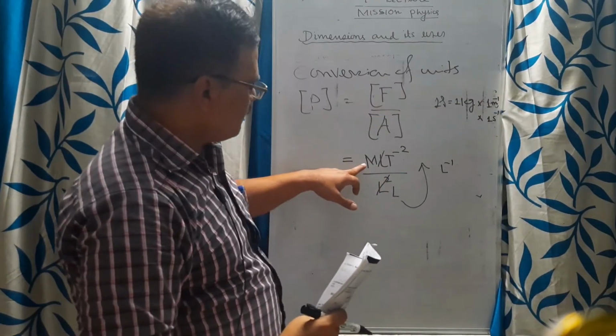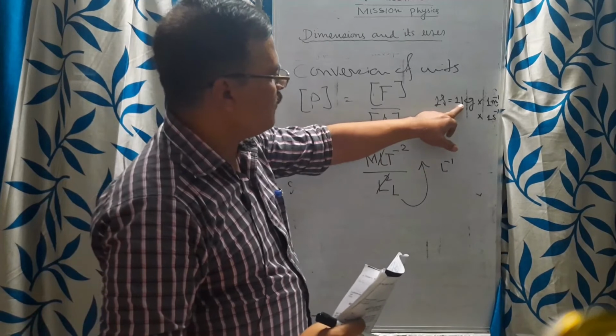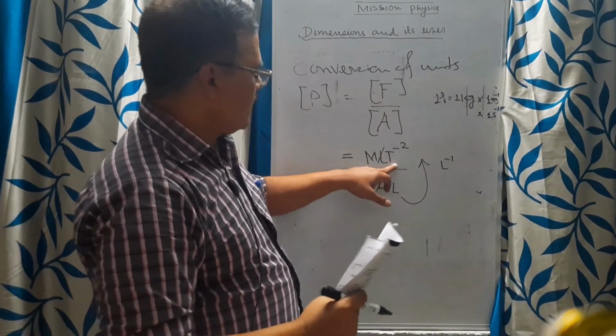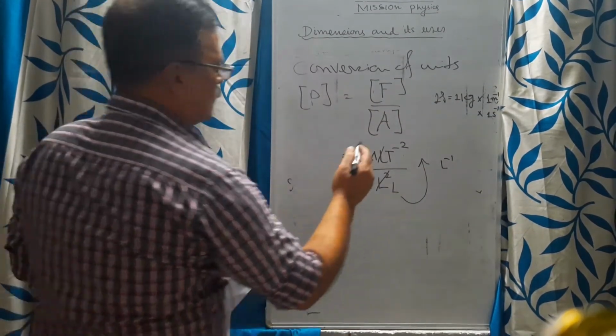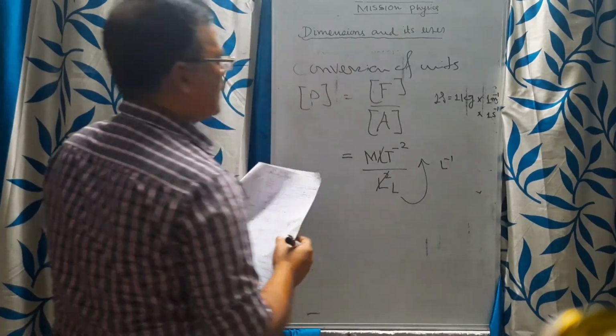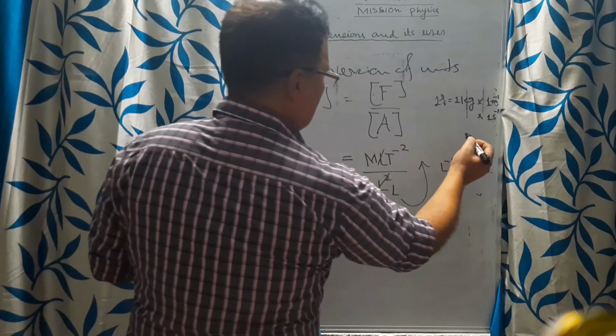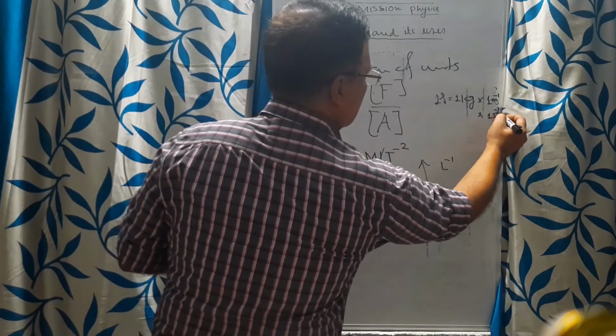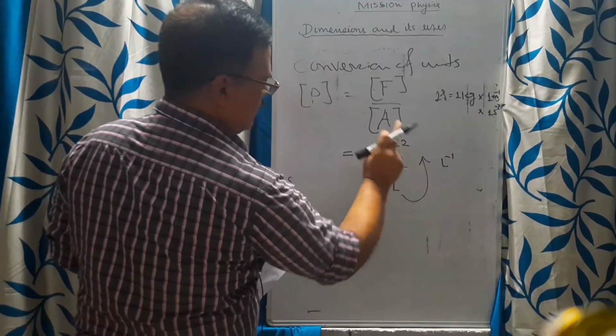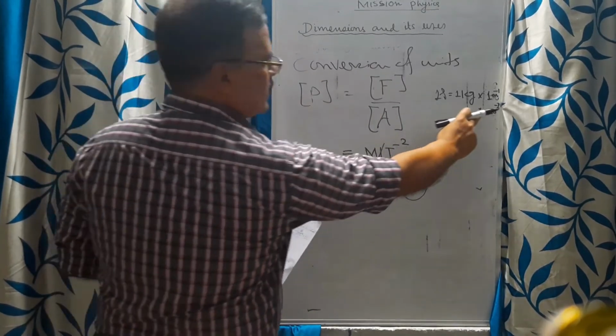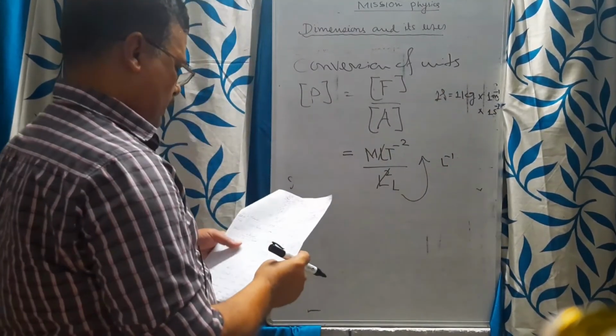So now you are left with M and T square. For M you have taken 1 kg. Now T to the power minus 2: 1 second to the power minus 2, not minus 1, minus 2. Here it is T square, so T to the power minus 2, 1 second to the power minus 2, it is written.